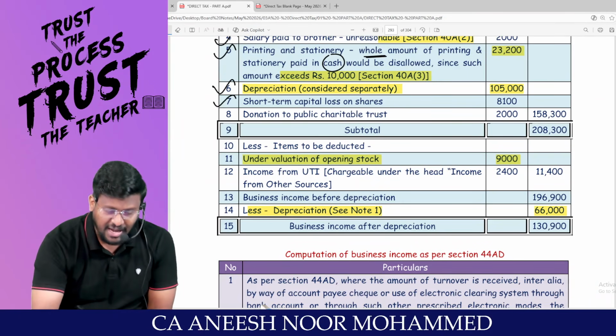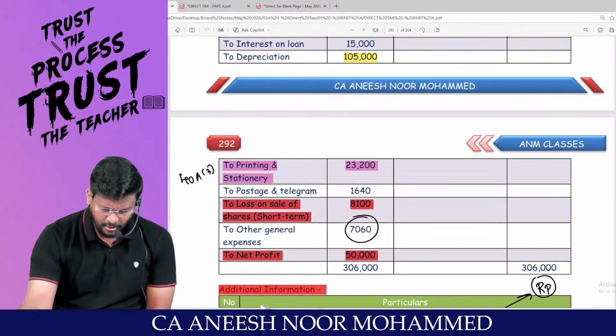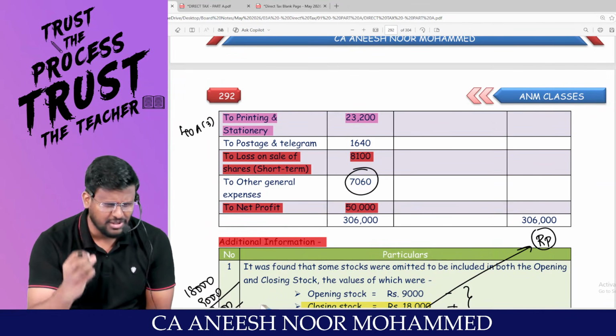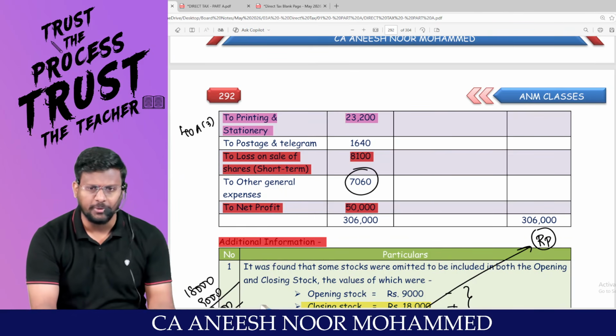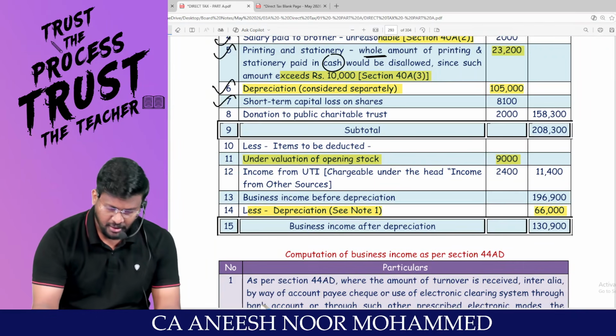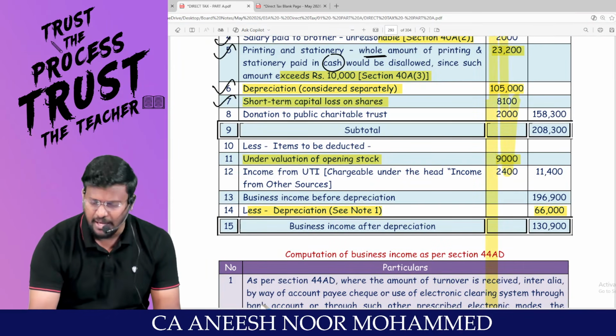Unnecessarily, other heads' expenditure has been debited to what account? Look here: loss on sale of shares, short term. Whether it is short term or long term, that doesn't matter. That is other heads' expenditure that has been debited to PGBP. Because of that, our net profit will get affected. It should be added back. That's what, short term capital loss on shares, 8,100, I'm adding back.